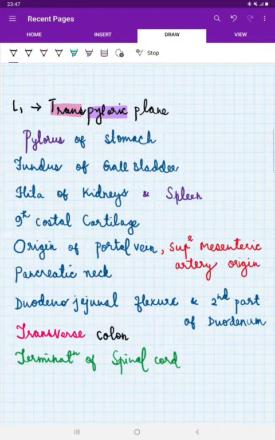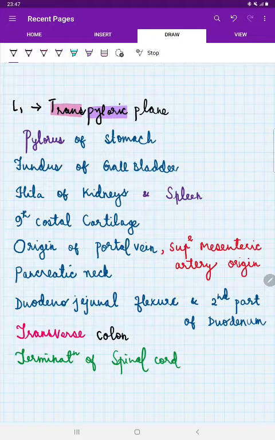Simple, very very simple. See the transpyloric plane, for trans it is transverse colon. Just remember pylorus of stomach for sure. Then comes hilum for sure. Hilum of kidney is present. Not only hilum of kidney, hilum of spleen is also related. Done. When spleen is related, the hilum of spleen has pancreas, so pancreas has to be related, and that is pancreatic neck. I'm not saying pancreas tail, I'm saying pancreatic neck. Why pancreatic neck is related, you will know soon. So hilum of kidney and hilum of spleen is related to L1.